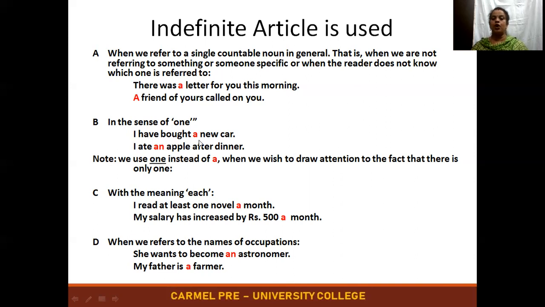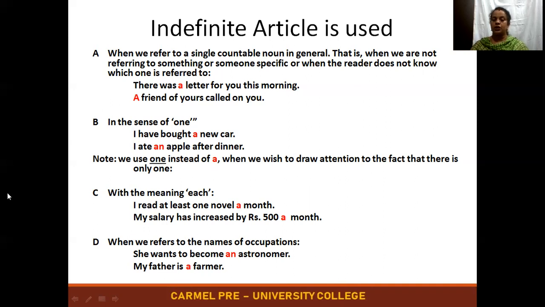Example: I have bought a new car. I ate an apple after dinner. When I want to mention one, I have bought one new car; instead I can say I bought a new car. The same way, I ate one apple; instead you can say I ate an apple. So this is talking about random. But see the next note: we use one instead of a when we wish to draw attention to the fact that there is only one.